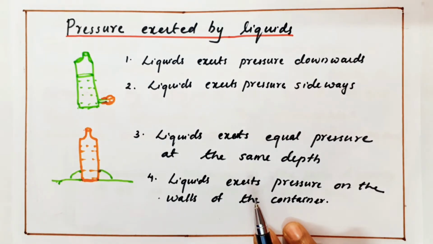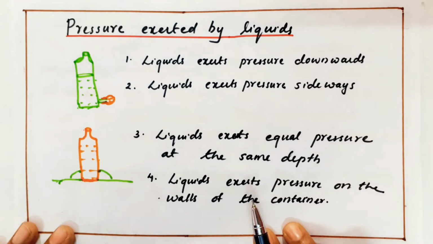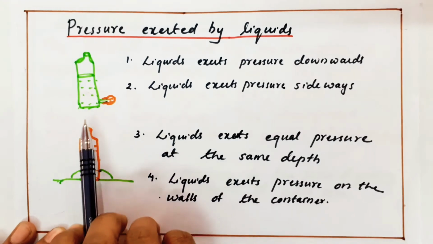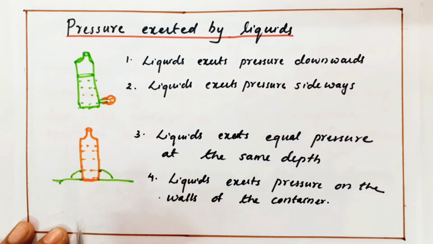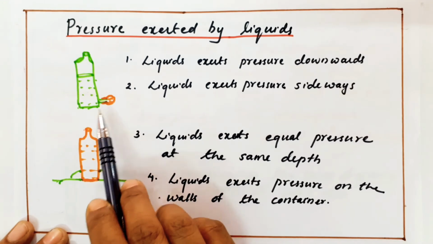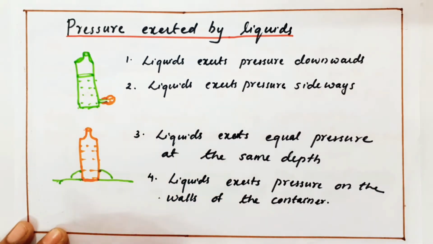First, we considered solids. We have taken the knife, the bed of nails, and the porter case. But you know pressure is exerted by liquids also. Take a bottle, make a hole here, put a balloon here. You can see that the liquid is exerting a force so that the size of the balloon is getting increased.